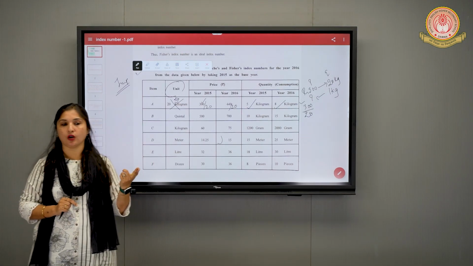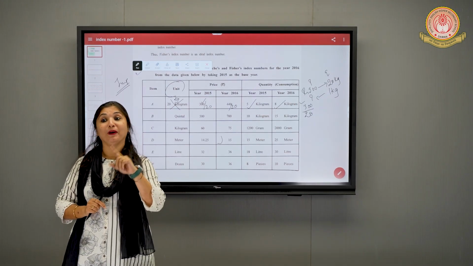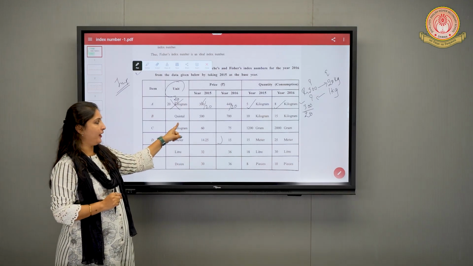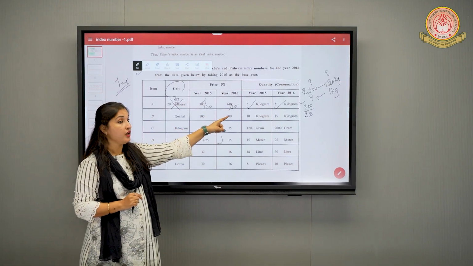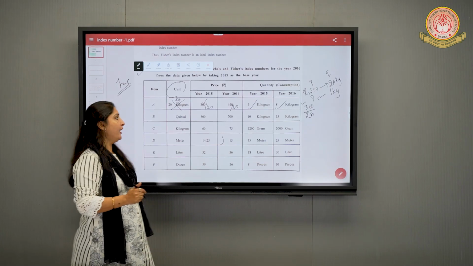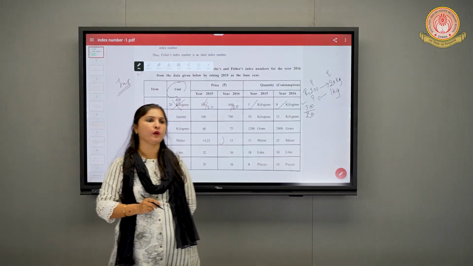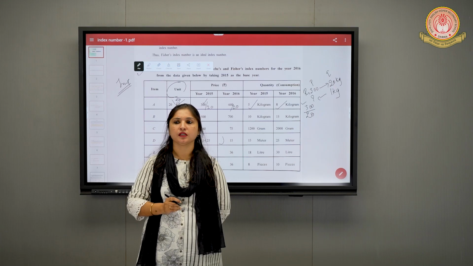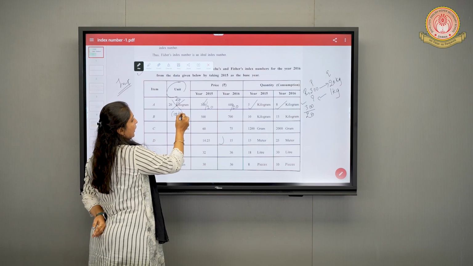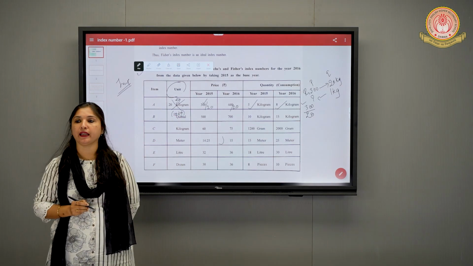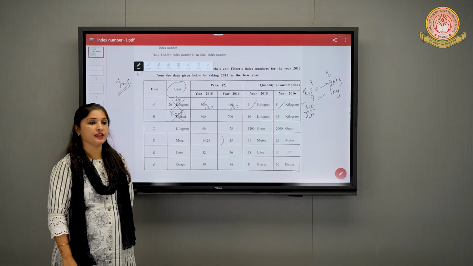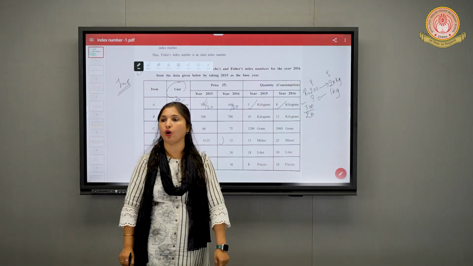Moving towards the next one. Quintal. It is single unit. You are very happy seeing this. It is single unit. But what do we need to see? We have to check the whole row. Let's see. Quintal, quintal, quintal, kilogram. Means you need a conversion. Now, can anyone tell me how much 1 quintal is equal to in kg? 1 quintal is equal to 100 kg. Means this is 100 kg. But do I need 100 kg? No. I need 1 kg. That means there is a need for conversion in the whole row.